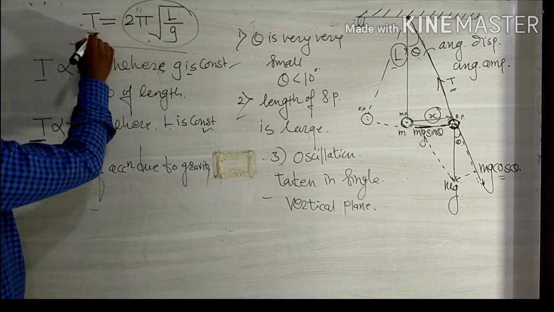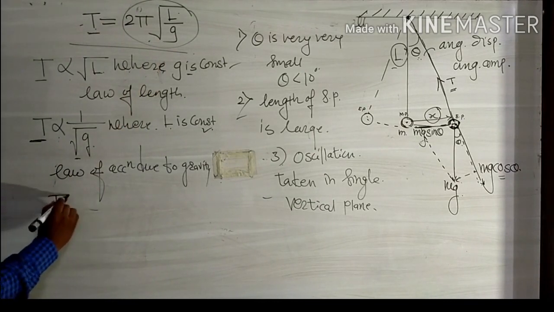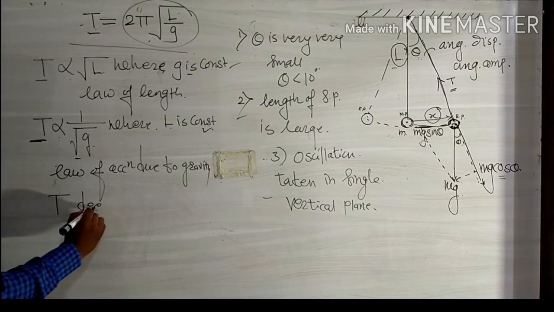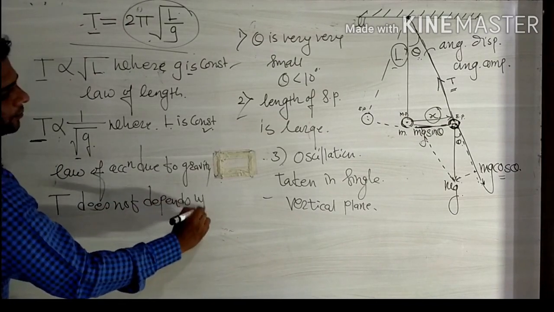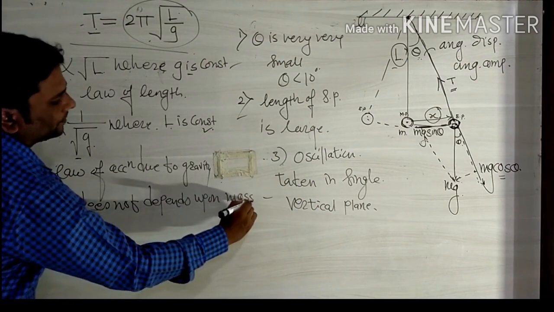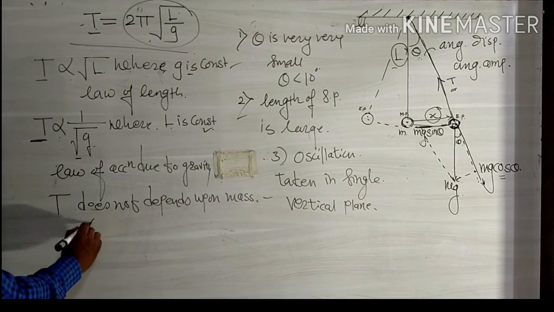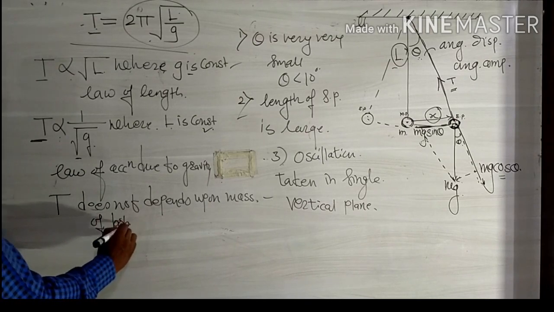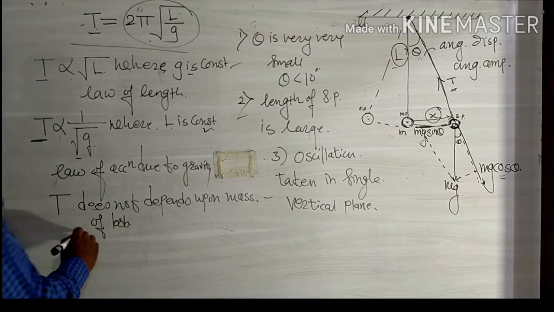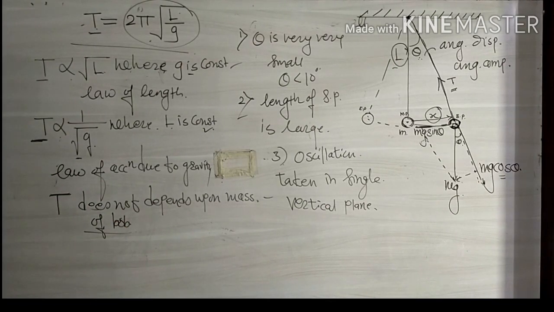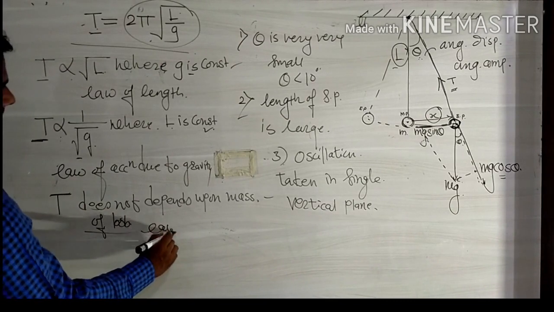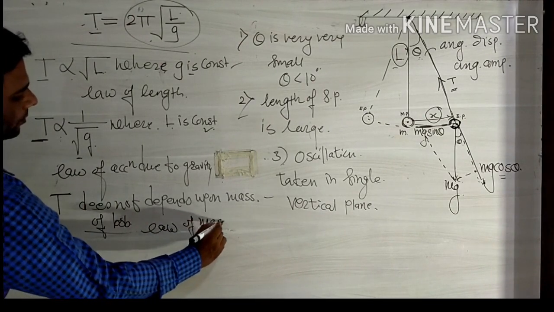So we say that the periodic time T does not depend upon the mass of the particle, the mass of the bob of the simple pendulum or system. That is called the law of mass.